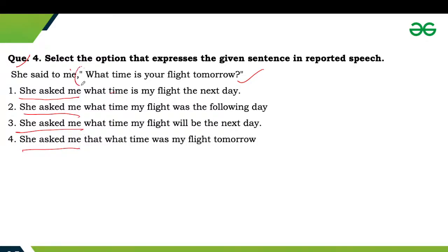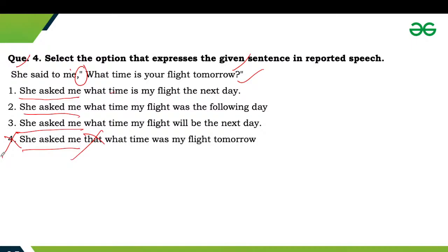Now we will remove inverted commas, and we can clearly see that the reported verb is of interrogative structure. Second thing, we are using what as a conjunction here. So we will not use that, because what will act as a conjunction. So this one is wrong. This one is wrong. So the interrogative structure is what time is your flight tomorrow.